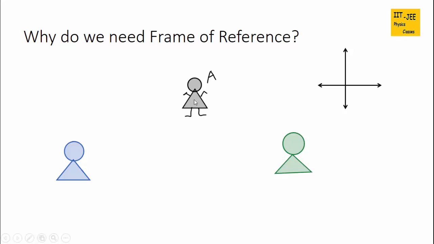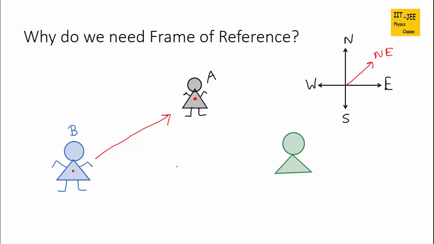Suppose there is a person A who is standing at point A, and we have to find the position of this person A. Here is another person who is standing at point B. Then from this person, the position of A would be this position. So he would say that person A is standing at the northeast position. And suppose there is another person C who is standing to the left of person A. So person C would say, no, he is actually standing at the northwest position.